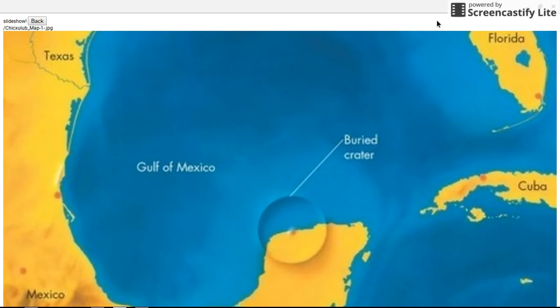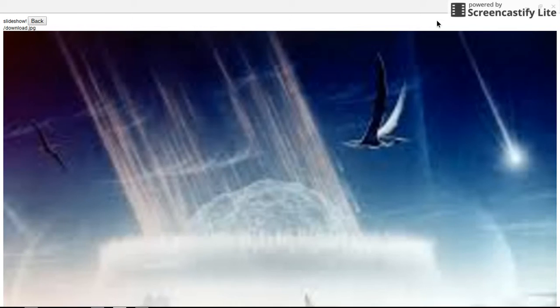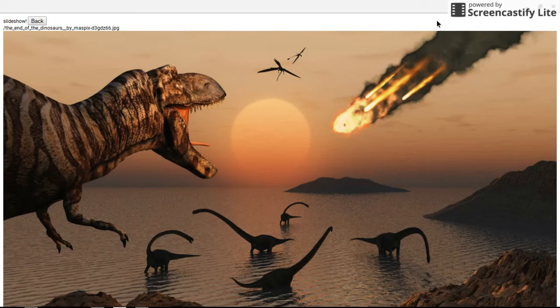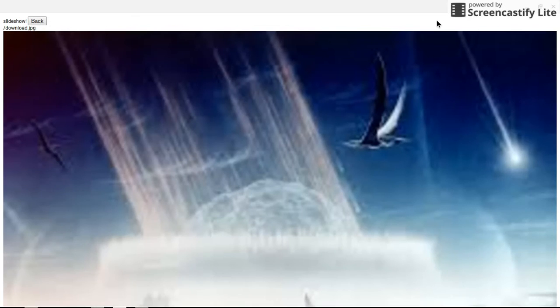And as you can see in this picture here, with outpourings of lava that would have caused that amount of buildup, the theory is that there would have been a lot of toxic gas released, basically, and that amount of gas would have caused the dinosaurs to be poisoned, and climate change and all these other things leading to their extinction as well.